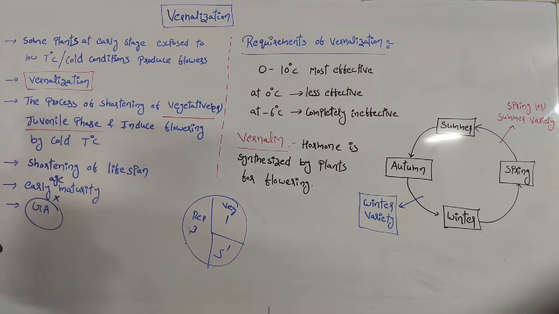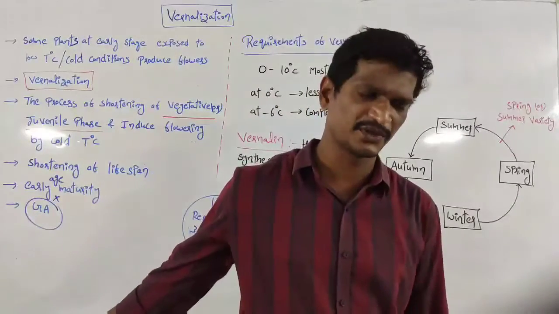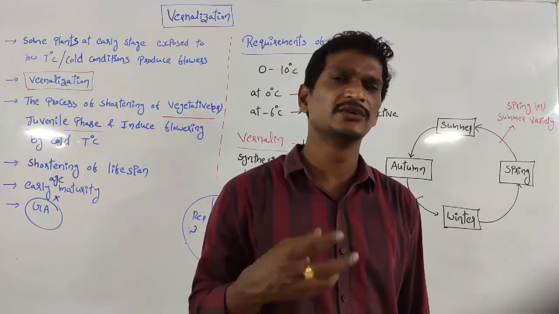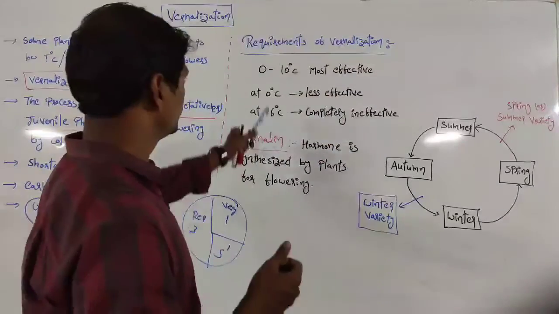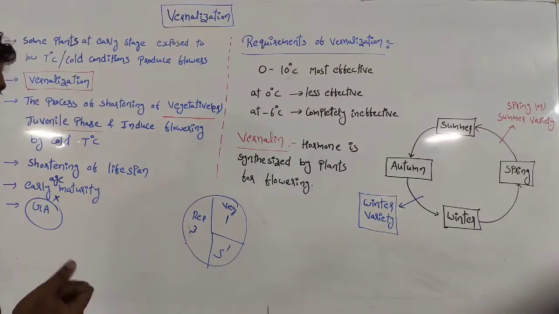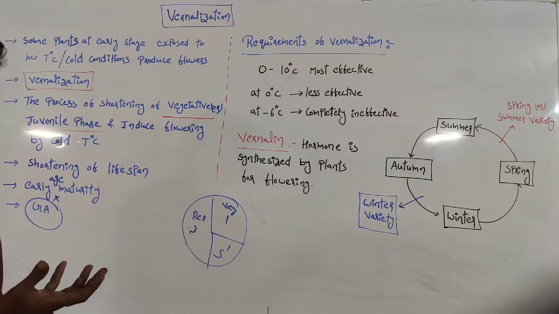Remember, early age maturity is majorly caused by gibberellic acid. This is one of the applications of gibberellic acid. Early age maturity is caused by which phytohormone? Gibberellic acids, right? Because gibberellic acids support the induction of flowering. The vernalization process also supports the induction of flowering.